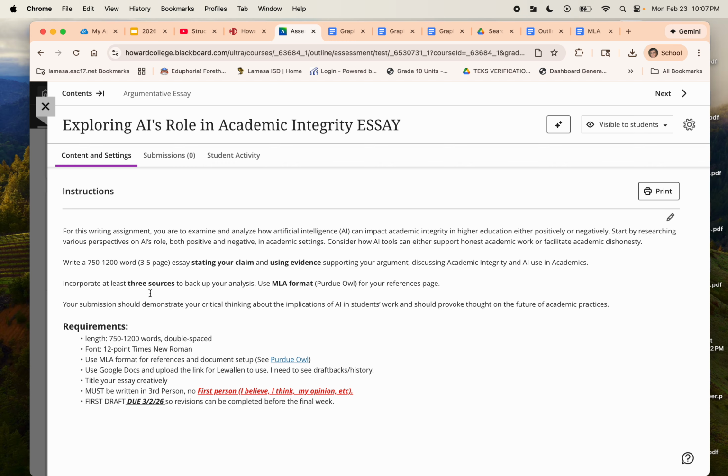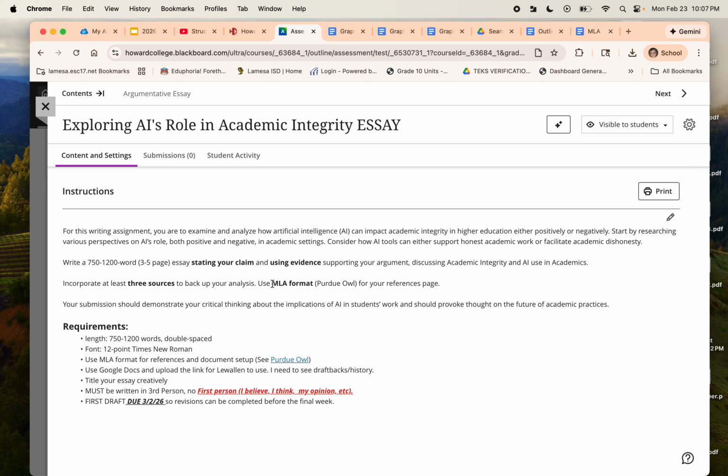You need to incorporate 3 sources to back up your analysis. Now we have 4, and use MLA format. And you can use Purdue OWL. If you need to go back and look at that, we have multiple resources that are listed there for your MLA format. And then we'll also use that Google Docs citation tool to help us with making sure that we get our works cited page covered using MLA format.